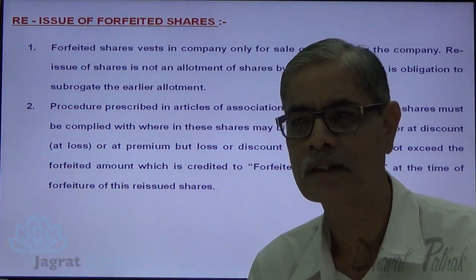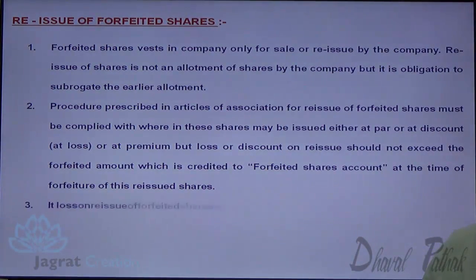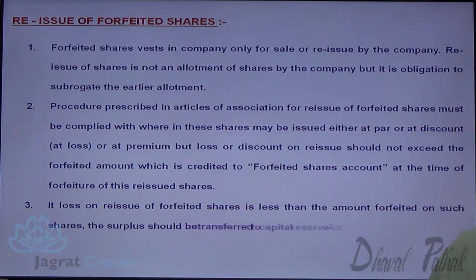Very important concept. If the loss on reissue of forfeited shares is less than the amount forfeited on such shares, the surplus should be transferred to capital reserve. As I told you, 1 rupee gets transferred to capital reserve.